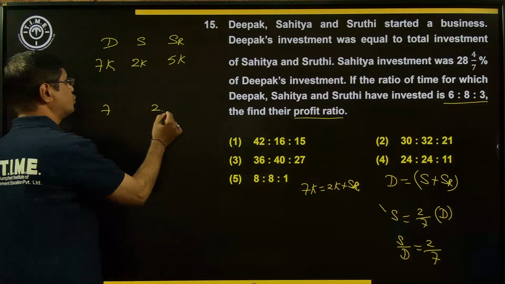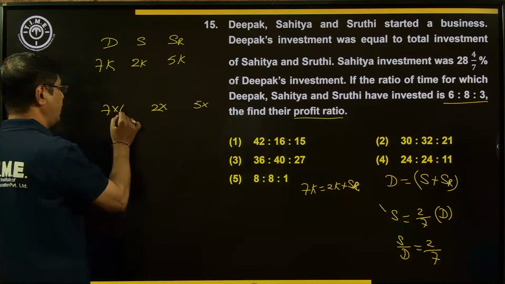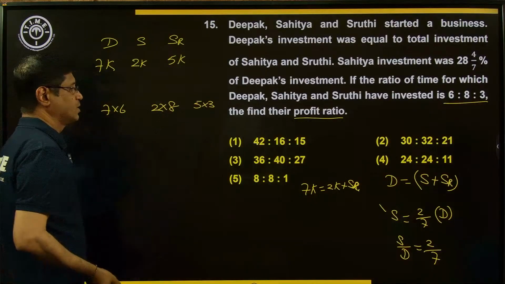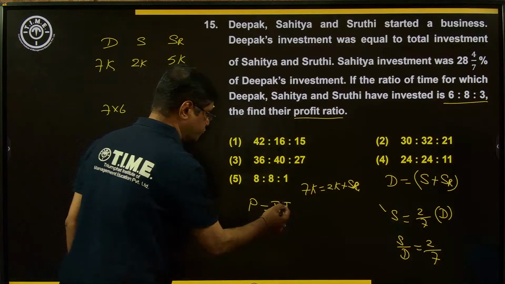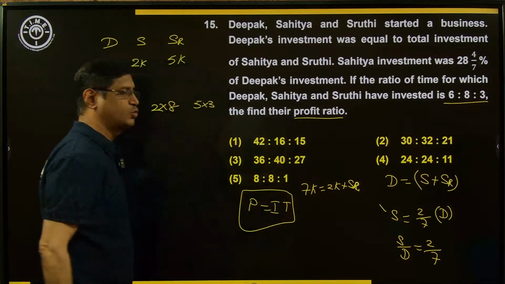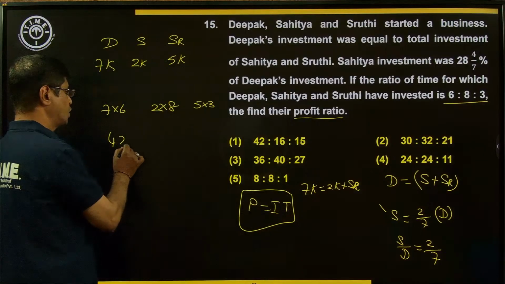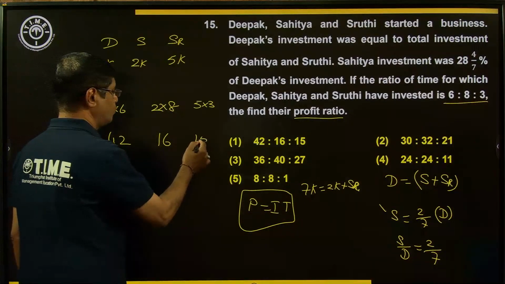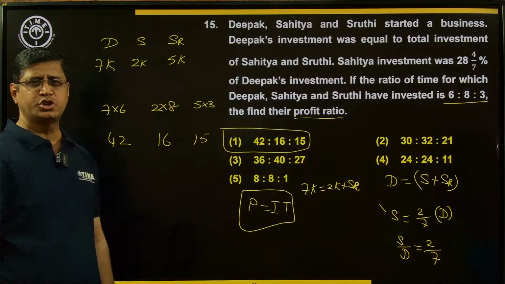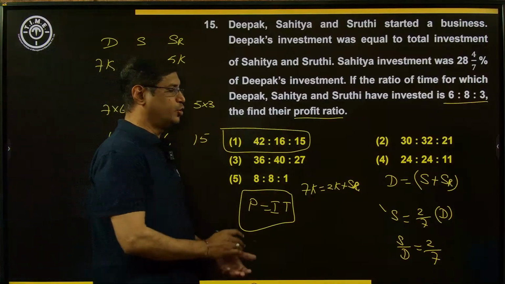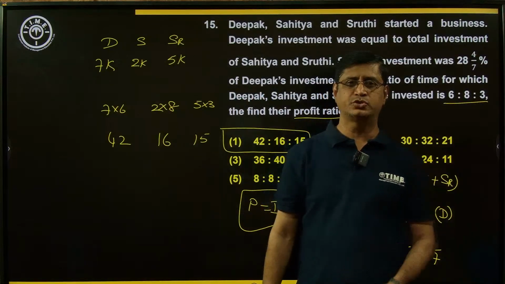Investments are 7:2:5, and the periods of time are 6:8:3. The profit sharing ratio we can find by comparing the investment and time of one partner with respect to the other partners. Solving this, 7 into 6, 2 into 8, 3 into 5. Now the ratio is 42:16:15. Right choice, option number 1. First choice is the right answer.